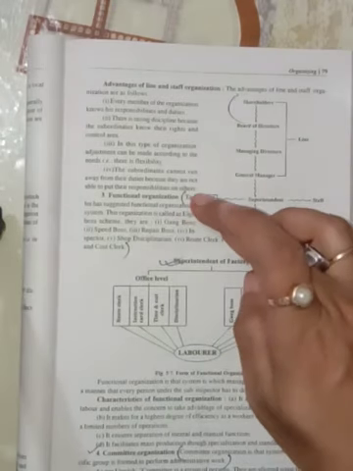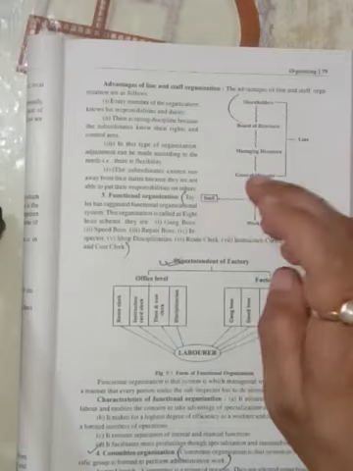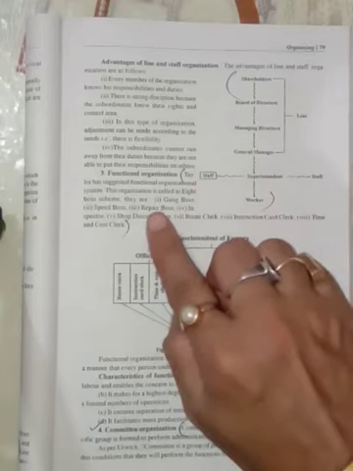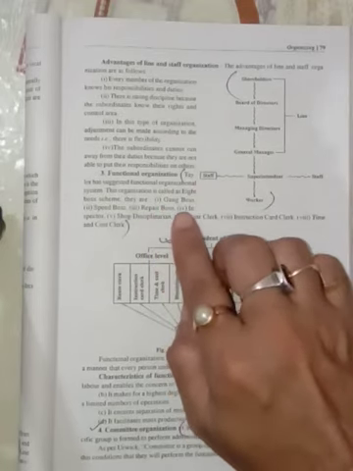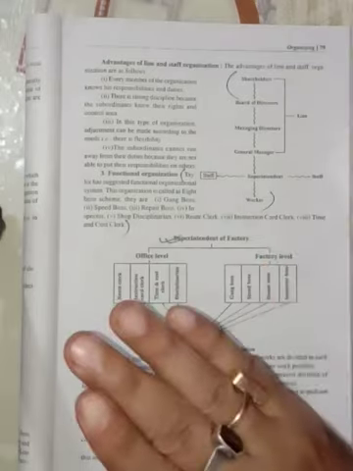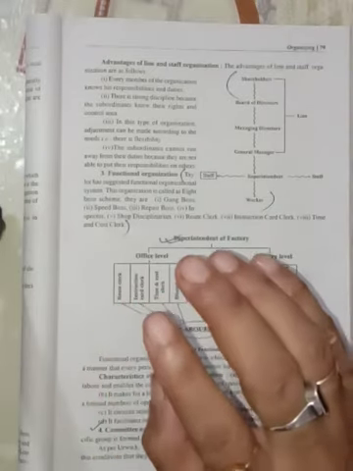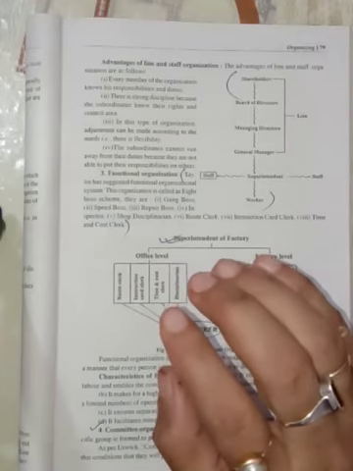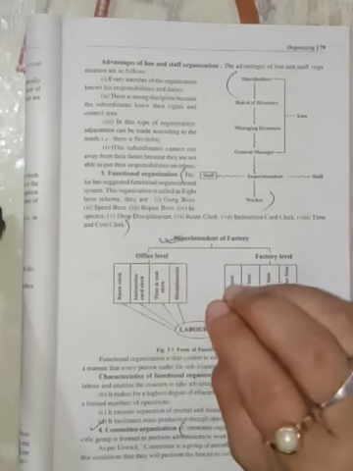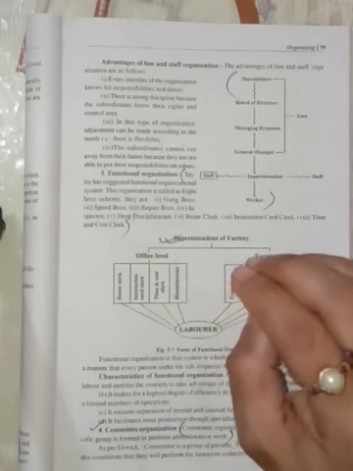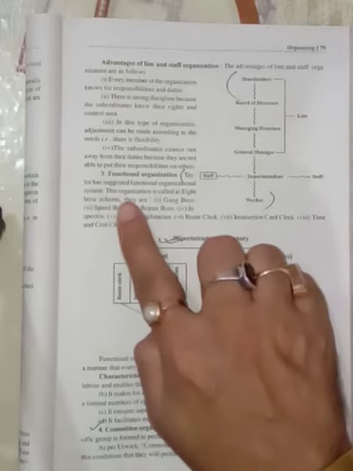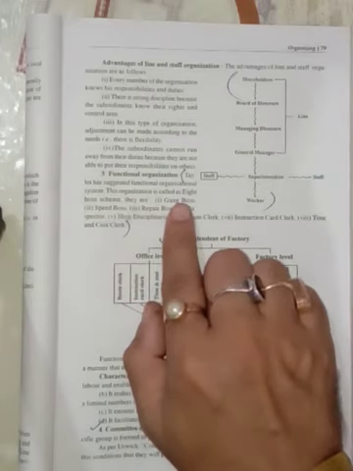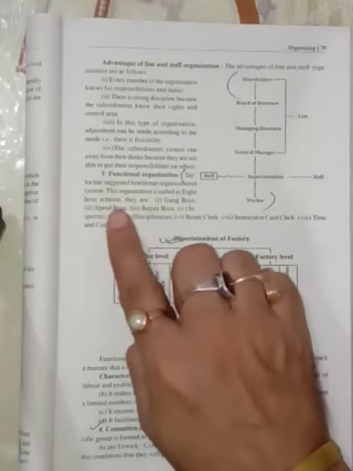Then comes functional organizations, which we have already studied before. In functional organizations we will talk about the various bosses. As in the criticisms of functional organizations, we have already studied that it is very difficult to control or hold anyone responsible, because there are lots of functional heads. So here we will study what those are. This organization is called the 8 boss scheme. Now this functional organization is known as the 8 boss scheme.